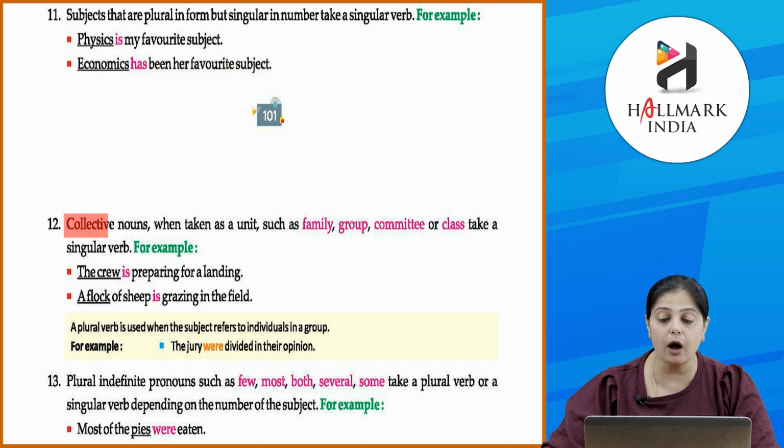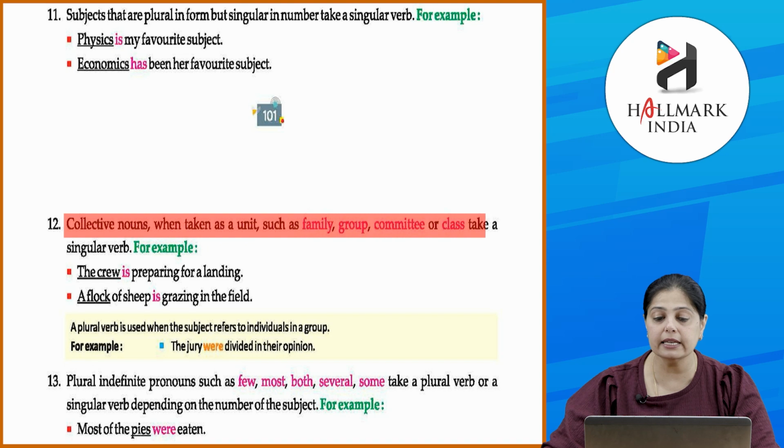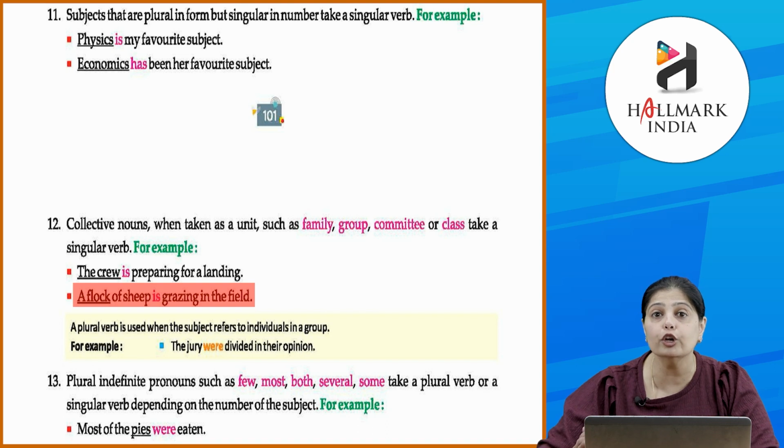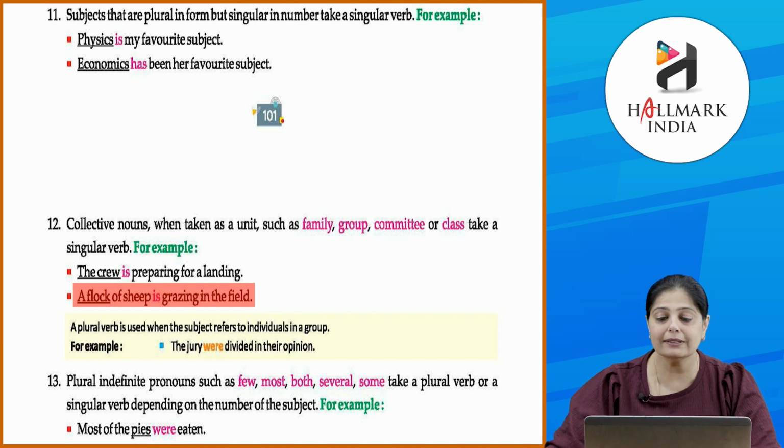Next is collective nouns. When taken as a unit, such as family, group, committee or class, they take a singular verb. For example, the crew is preparing for a landing. A flock of sheep, okay, is grazing in the field. We did these collective nouns, do you remember? Okay, they are taken as a unit. They are as one. Okay, a team is one thing. Okay, team of players is considered as one unit. Okay, so that is why they take a singular verb.